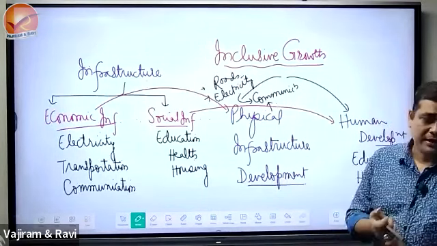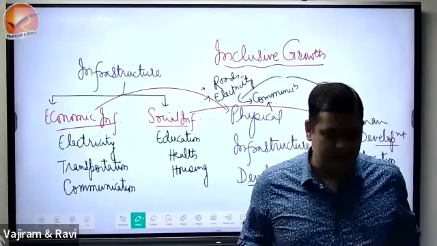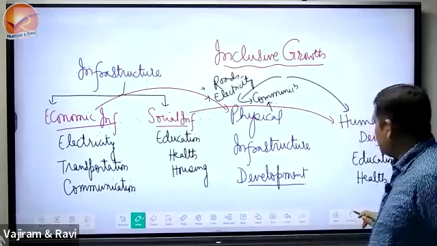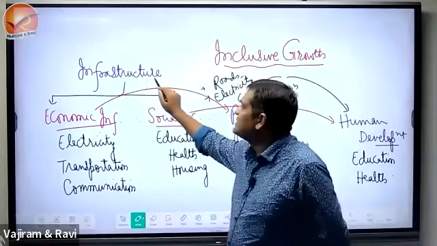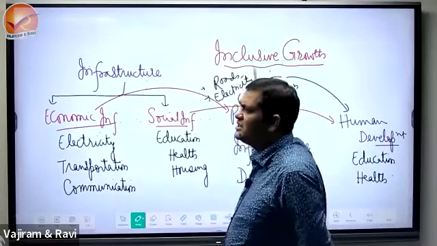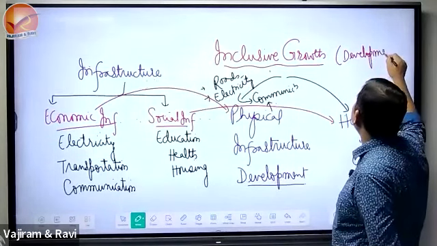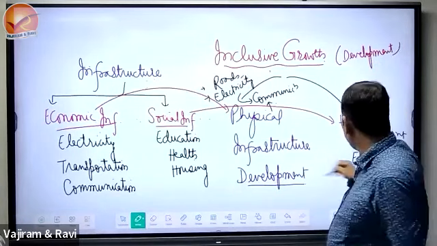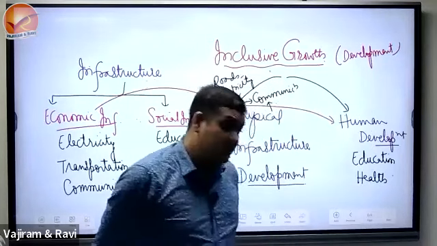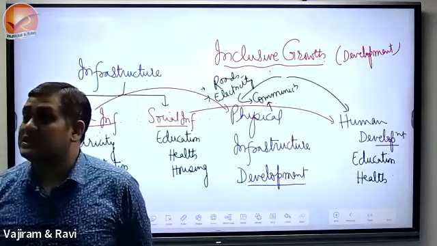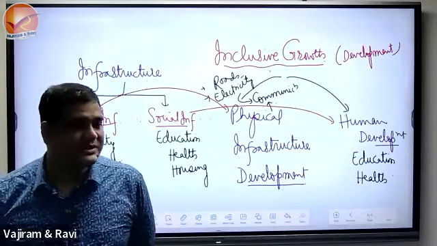Understand, please, that when we say infrastructure, take any one example, road for example, to clarify how this infrastructure is needed for inclusive growth. Actually, another word for inclusive growth is development. When we say development, we always talk about quantity with quality. When we say growth, it is only quantity, and development means quantity with quality.